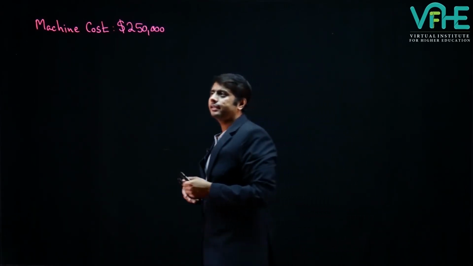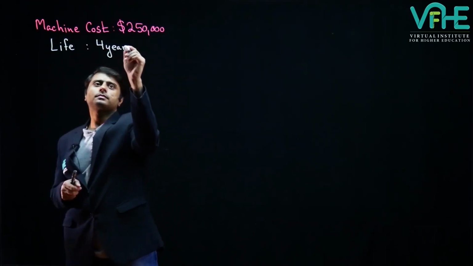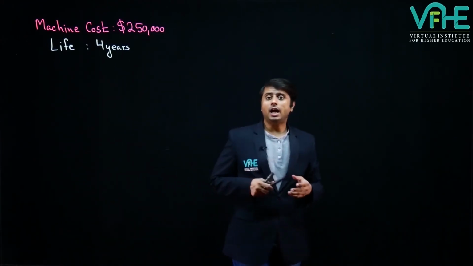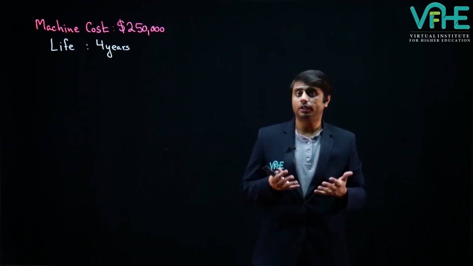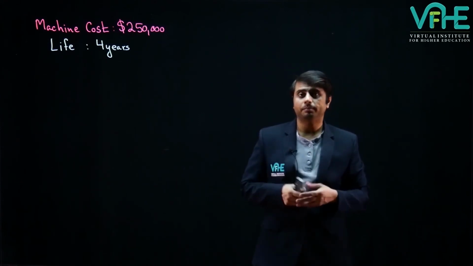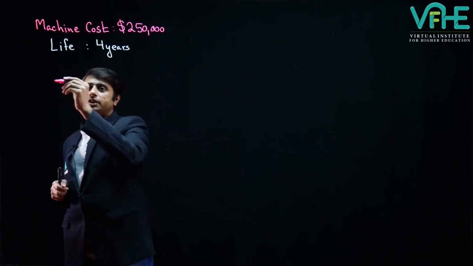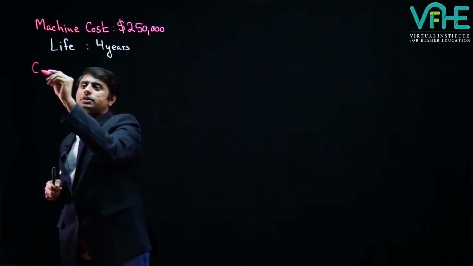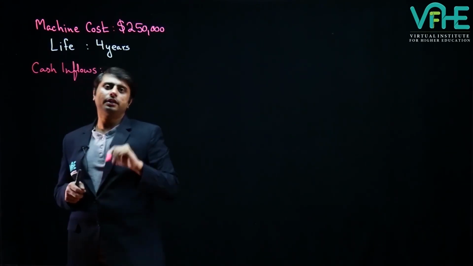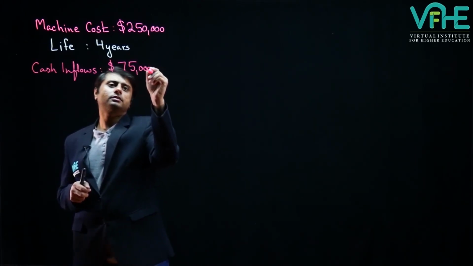Let us now say that the life of the machine is 4 years, which means that the organization will purchase the machine, make use of it, and can benefit from the machine for 4 years only. Thirdly, let us say that the machine can generate cash inflows, maybe due to savings of costs, at a rate of $75,000 per annum.